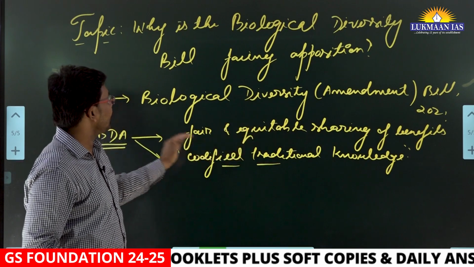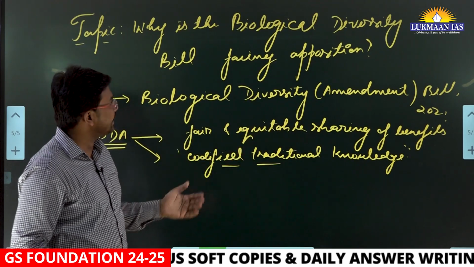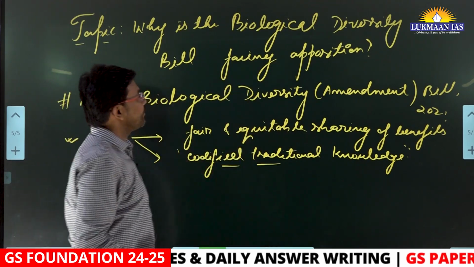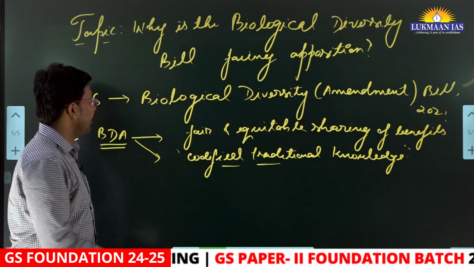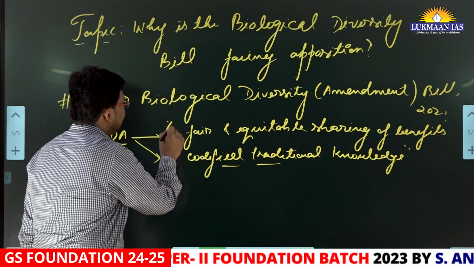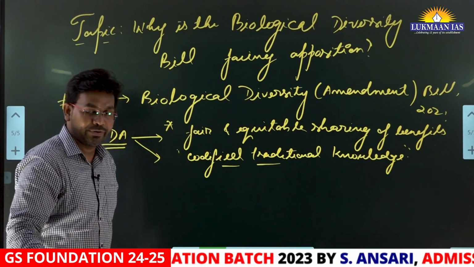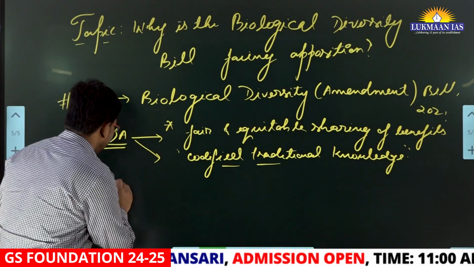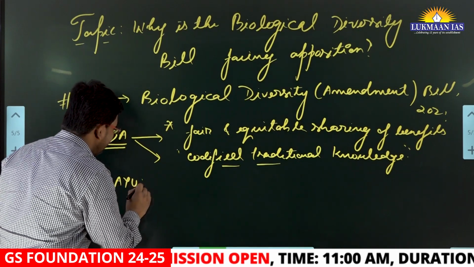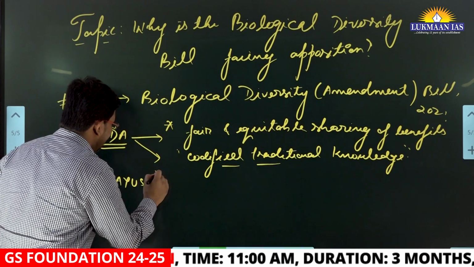However, the government of India has recently come up with a Biological Diversity Amendment Bill, and this amendment bill does away with fair and equitable benefit sharing. It says this is not needed for the Ayush practitioners. Why is it not needed?